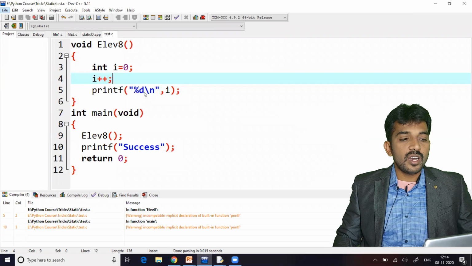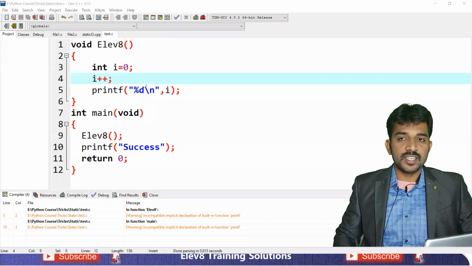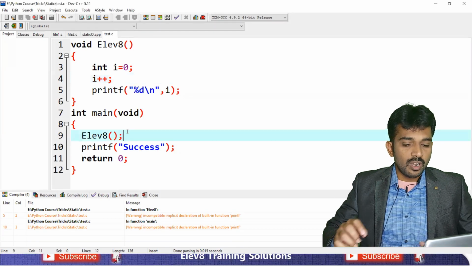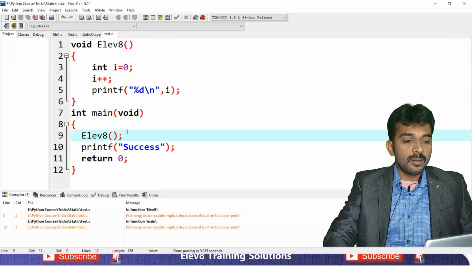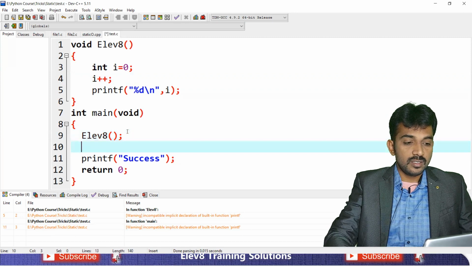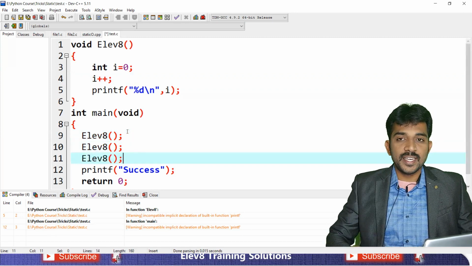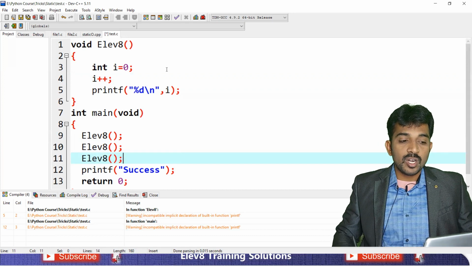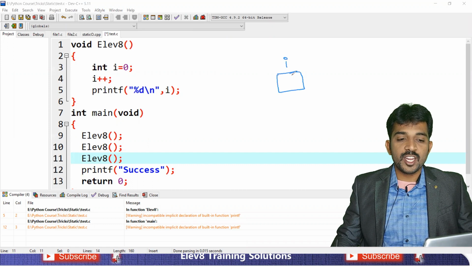Now we'll see an example of this. This is the program. If you observe the program, I wrote a function called elevate. Now I'm going to call this same function three times. When it is called the first time, it creates a variable i with value 0, the value goes to 1, and it prints.